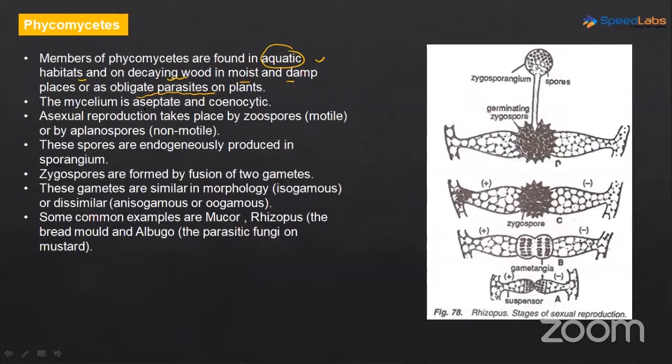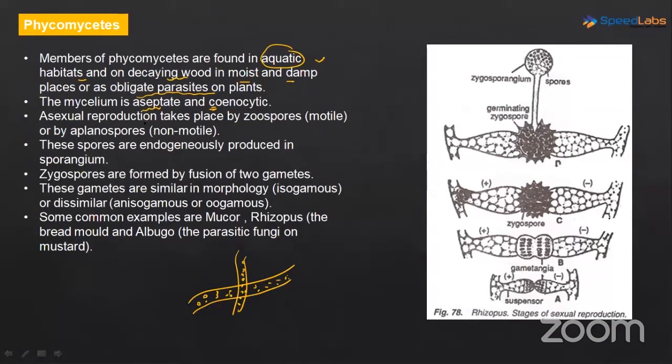Now, mycelium is aseptate and cenocytic, right? We learned what an aseptate and cenocytic mycelium is. Cenocytic condition develop होती है when karyokinesis is not followed by cytokinesis. So, यहाँ पे जो mycelium होगा, the septa, the cross walls are absent. यहाँ पे ऐसे nucleus present होगा. And there is no cross wall or septa inside the mycelium.